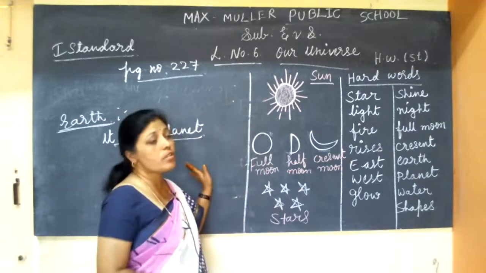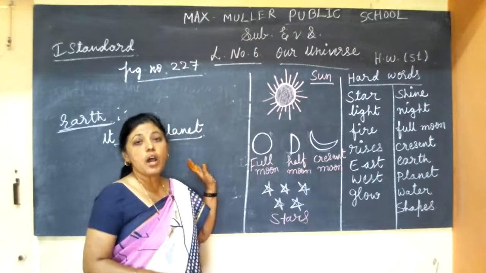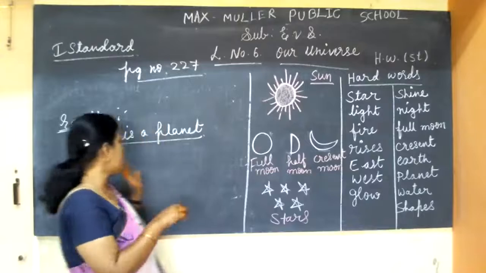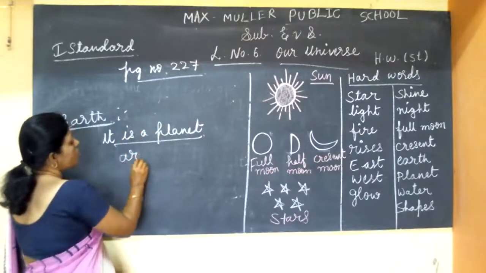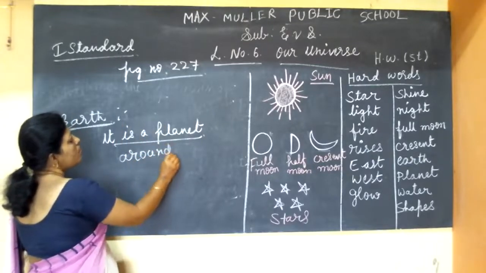It moves around the sun. So, earth moves around the sun. Around the sun.